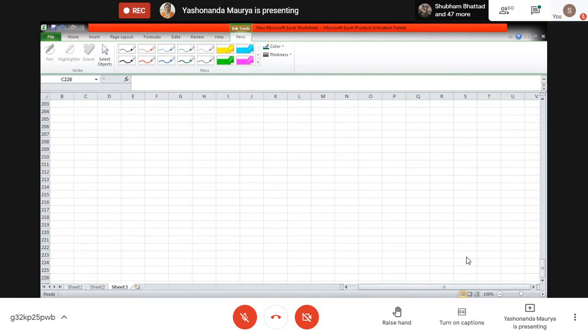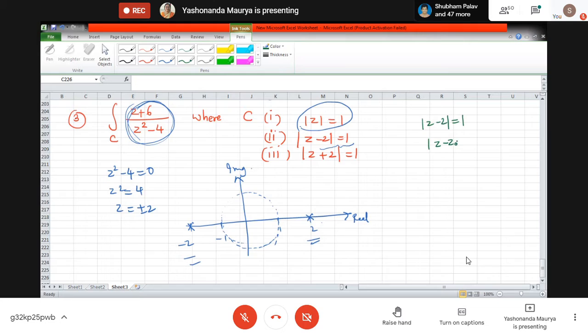We can compare this with z minus z0 equal to r. What is this? It's a circle centered at z0 with radius r. So on similar lines, mod of z minus 2 equal to 1 is a circle centered at which point? 2, and radius 1.